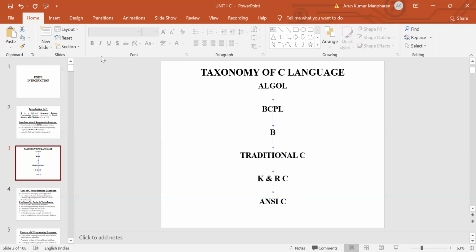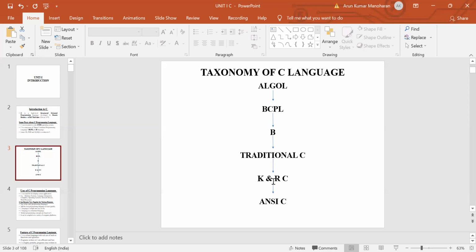Dennis Ritchie used many concepts from these languages and added the concept of data types and other powerful features. Later, in the year 1978, K and R, Brian Kernighan and Dennis Ritchie, K stands for Kernighan and R stands for Ritchie, wrote a book entitled The C Programming Language.